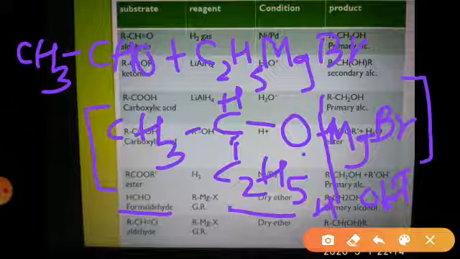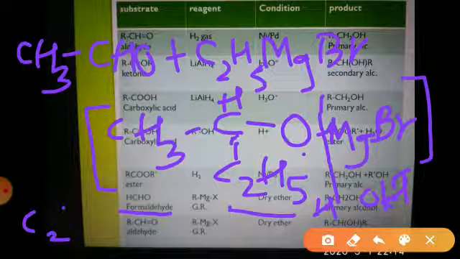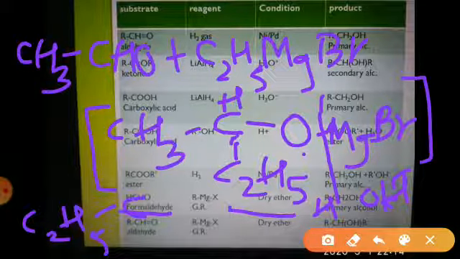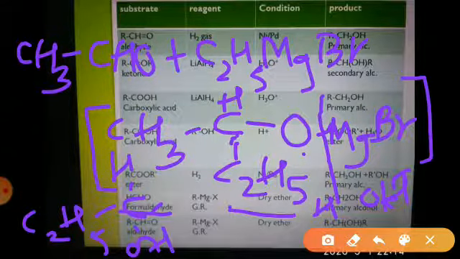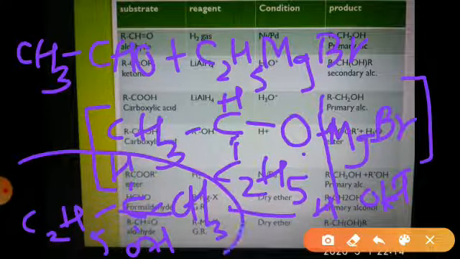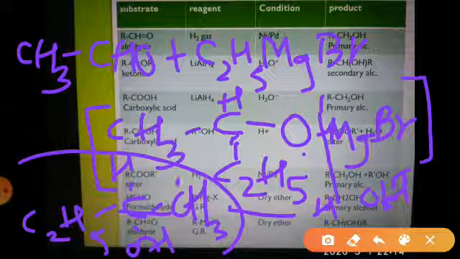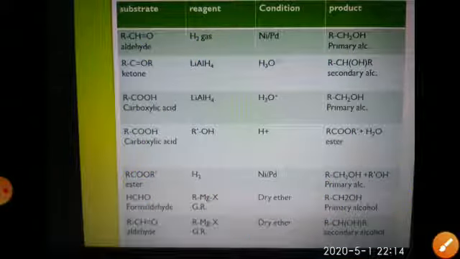C2H5CHOHCH3. This is the example of a secondary alcohol. What is the name of this alcohol? Are you able to tell me? C2H5CHOHCH3. How many carbon atoms are there? 1, 2, 3 and 4. So this is butanol, butan-2-ol. This is the secondary alcohol.